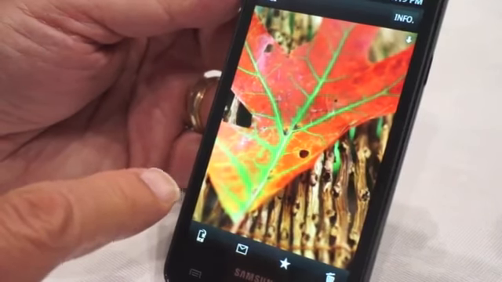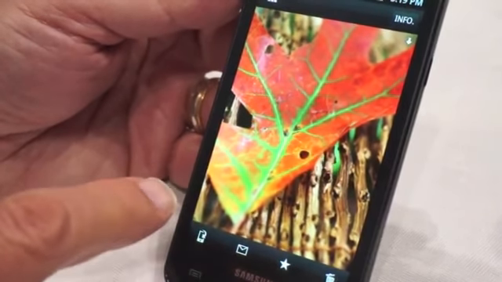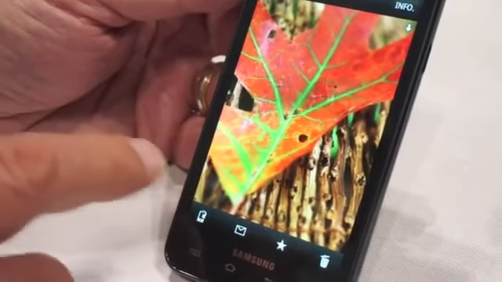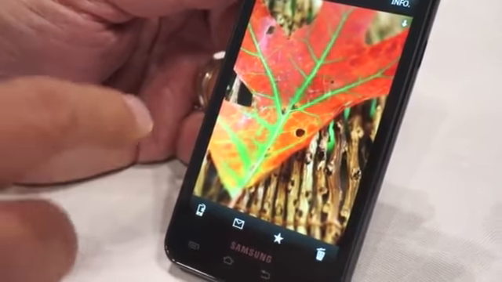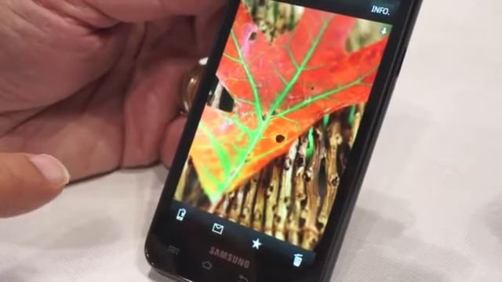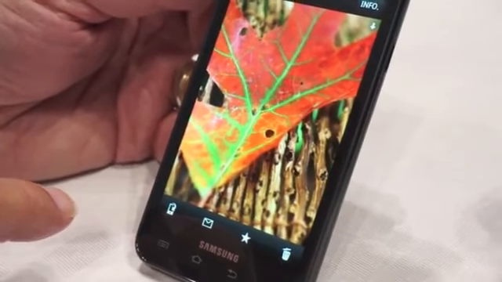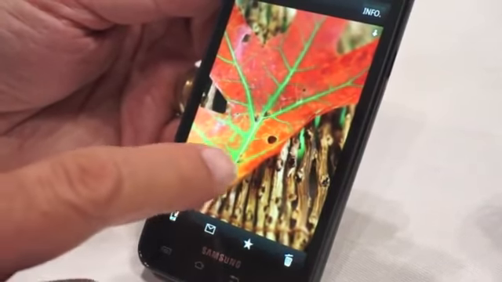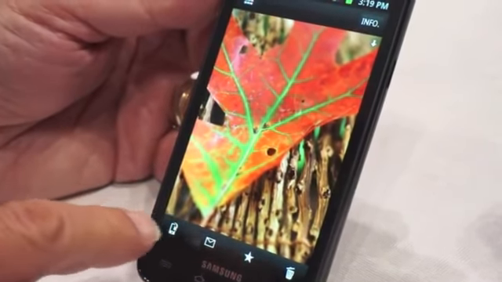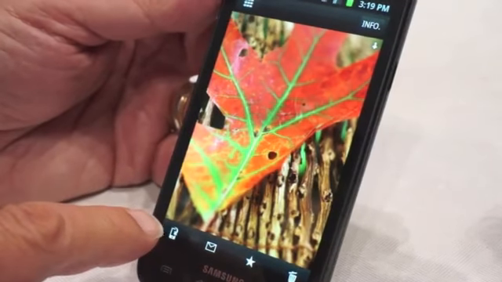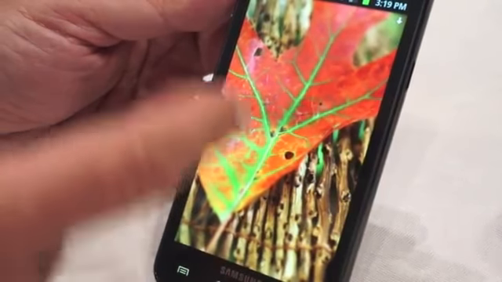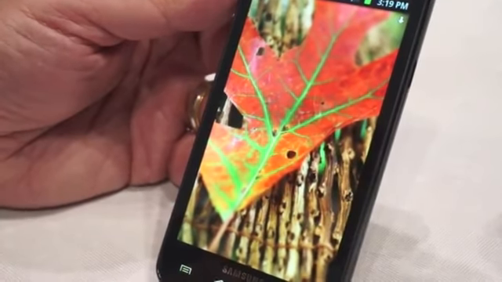If I wanted to transmit wirelessly at full res, then I'm better off going from the Wi-Fi instead of the smartphone into the notebook computer directly or into a Wi-Fi hotspot, where I can go up into the web, into the Canon Image Gateway, which is a free storage that we offer. So basically, this is the standard operation for getting images into the phone, and then once they are in the phone, you can use the cellular capability of the phone no matter where you are, as long as you've got cellular service, to be able to then upload those images to your favorite social network.